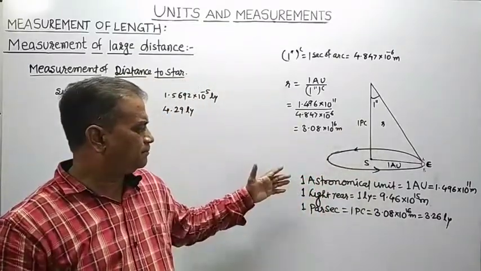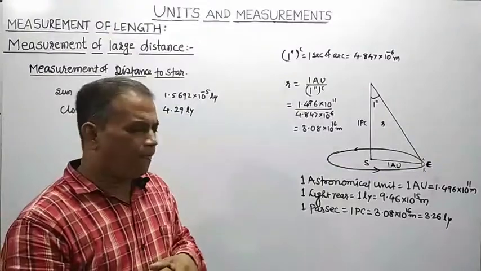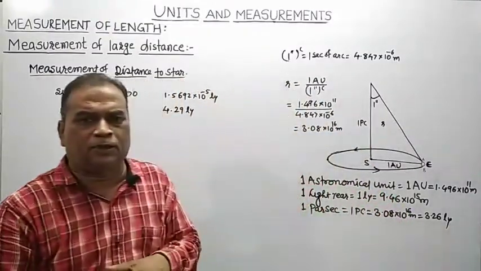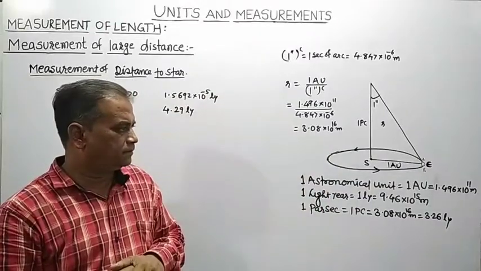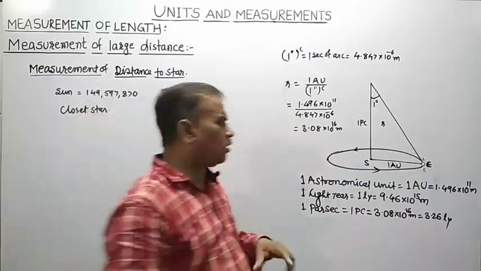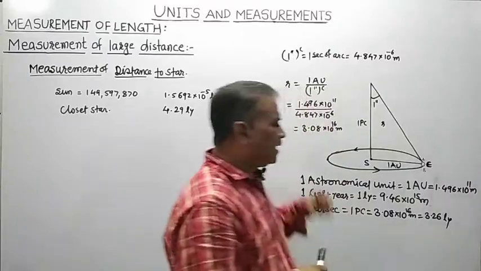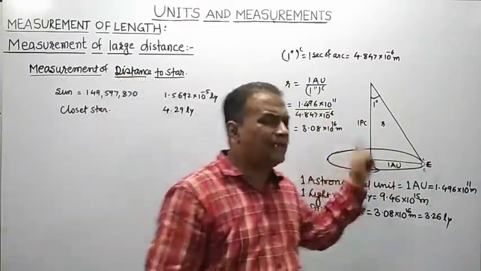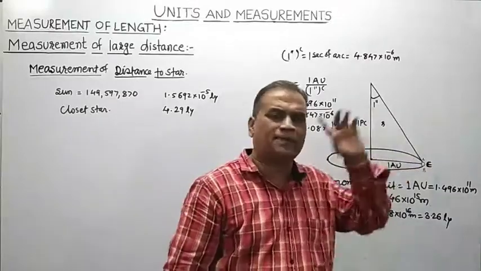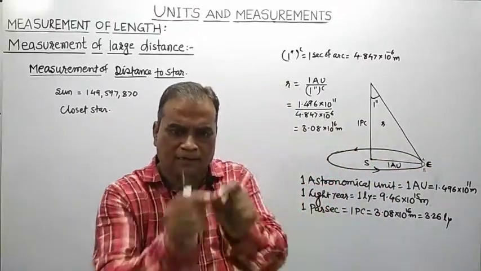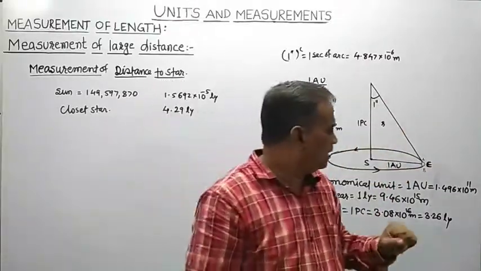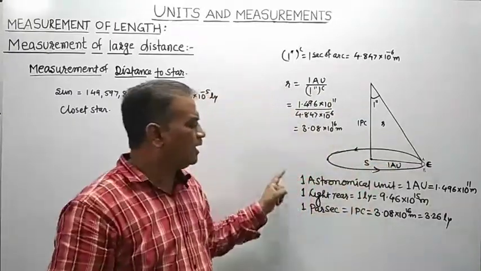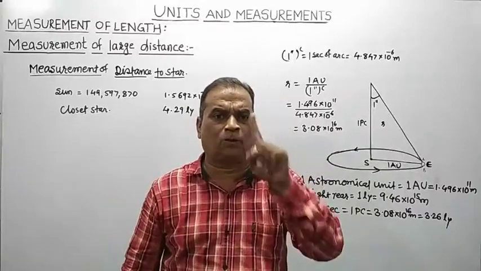Before that, here we will first define some terms. What do you mean by one astronomical unit? It is the distance of separation between center of sun and center of earth.